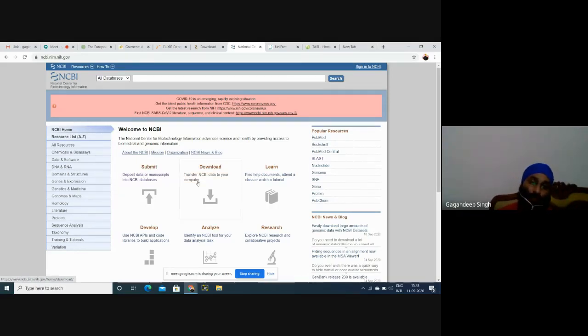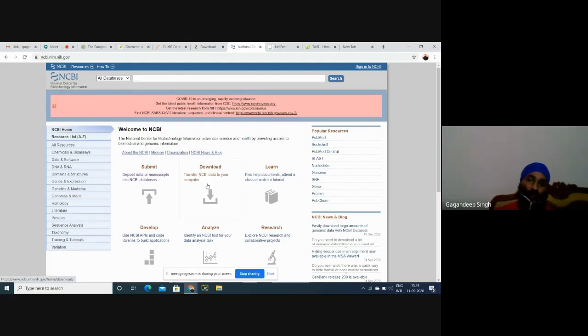Then how to download data? There is a download option, but there is an issue. We will select this download option only when we have to download data of at least 1 GB, meaning 500 MB, 256 MB, or in GBs. Currently we are not using this download option. I'll teach you a simpler method.